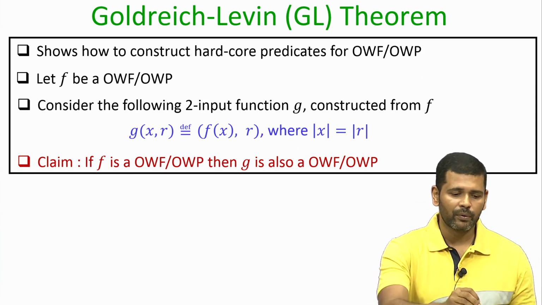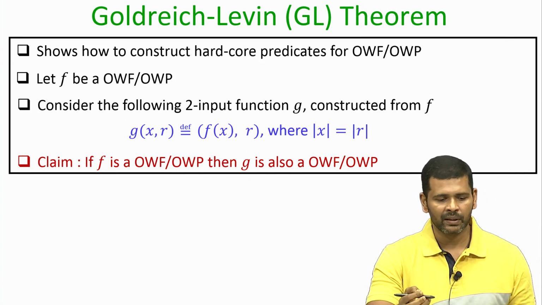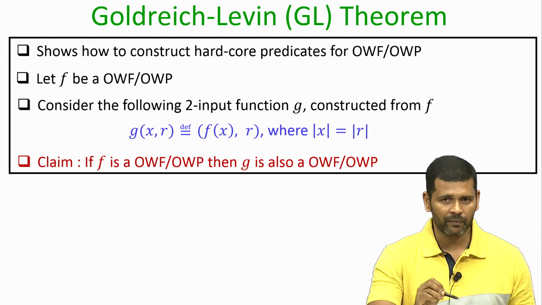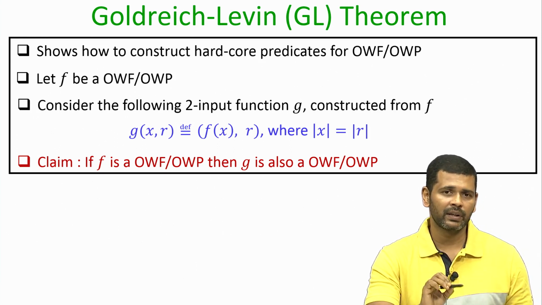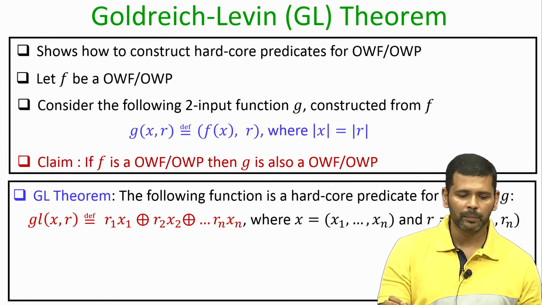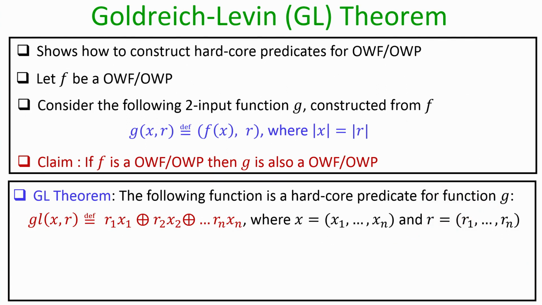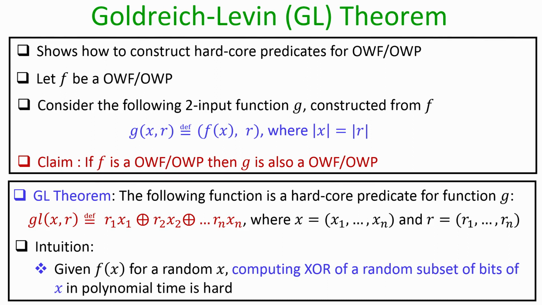So, now we will focus on the function g, and what the Goldreich-Levin theorem shows is basically that if this function g is a one way function, then we can associate a corresponding hardcore predicate with this function g. Namely, the hardcore predicate is the Boolean function which basically takes a random linear combination of the bits of the input x, right.